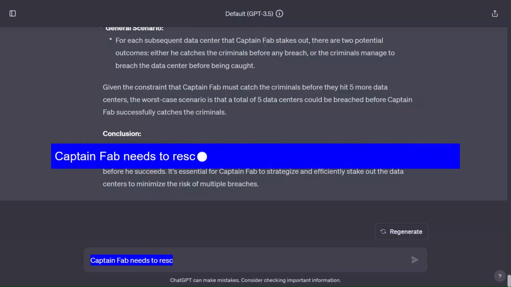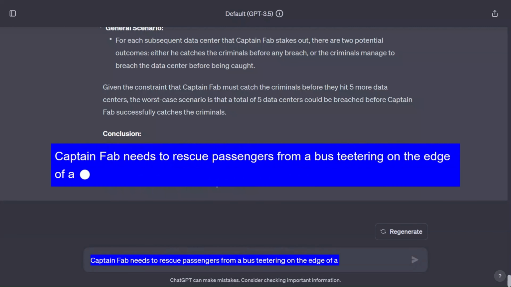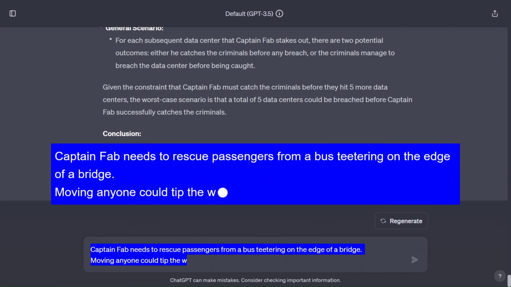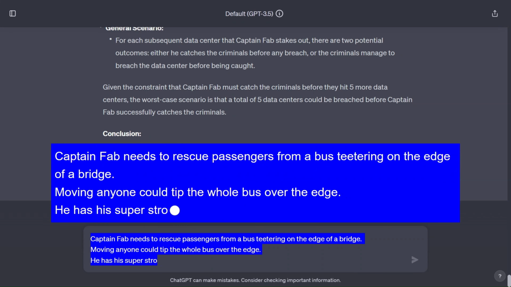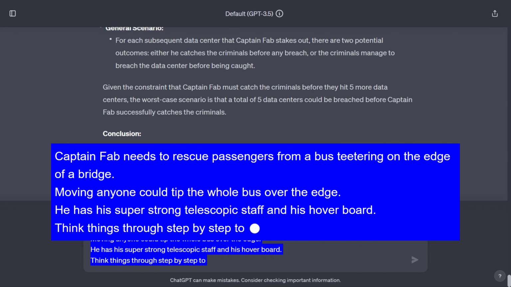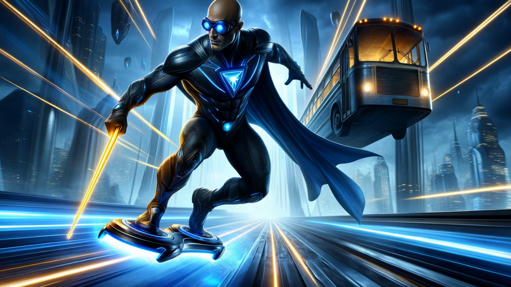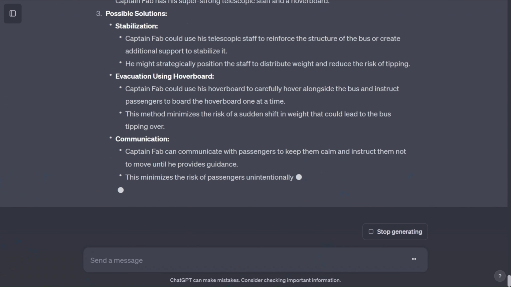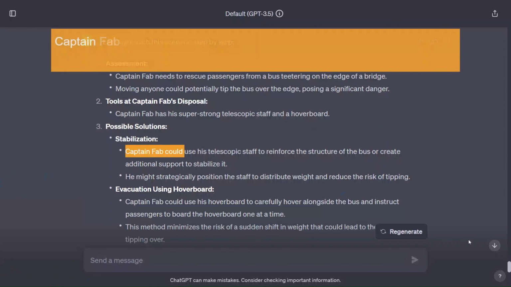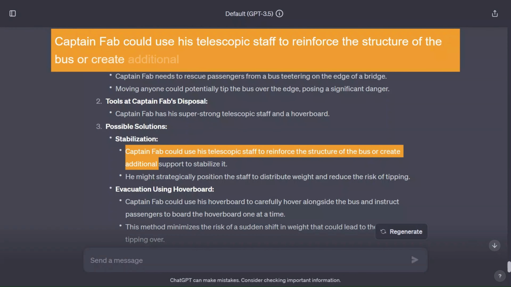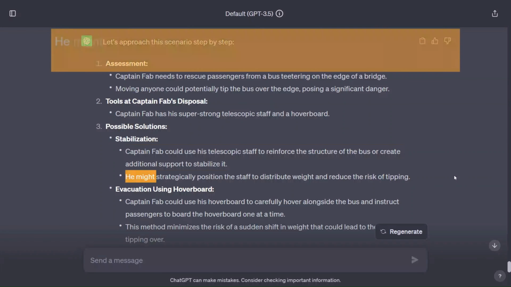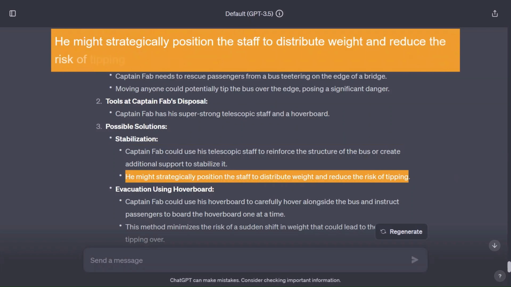Captain Fab needs to rescue passengers from a bus teetering on the edge of a bridge. Moving anyone could tip the whole bus over the edge. He has his super strong telescopic staff and his hoverboard. Think things through step by step to make sure we get the right answer. Captain Fab could use his telescopic staff to reinforce the structure of the bus or create additional support to stabilize it. He might strategically position the staff to distribute weight and reduce the risk of tipping.